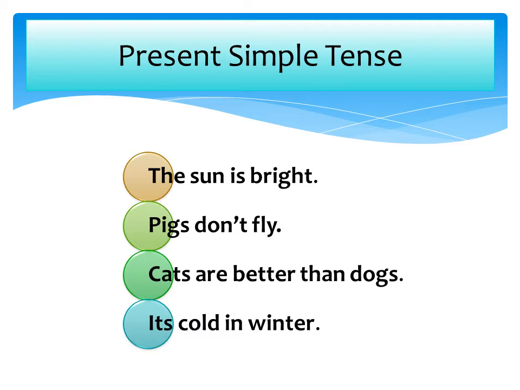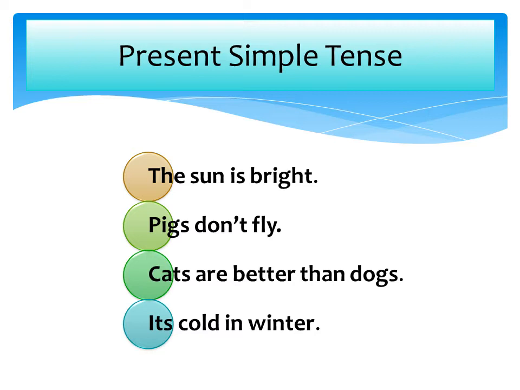The sun is bright. Now that is a fact. It doesn't change. Everybody knows that the sun is bright. It was bright yesterday, it's bright today, and it will be bright tomorrow. That makes it a fact. The second example is pigs don't fly. That's also a fact. Everybody knows that pigs don't fly.